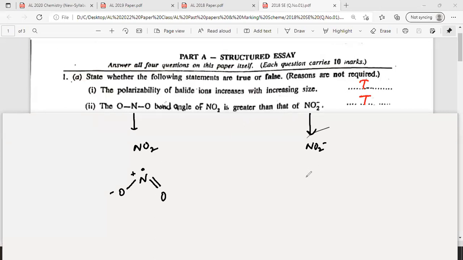And in NO2 minus there will be two electrons, one lone pair, like this.